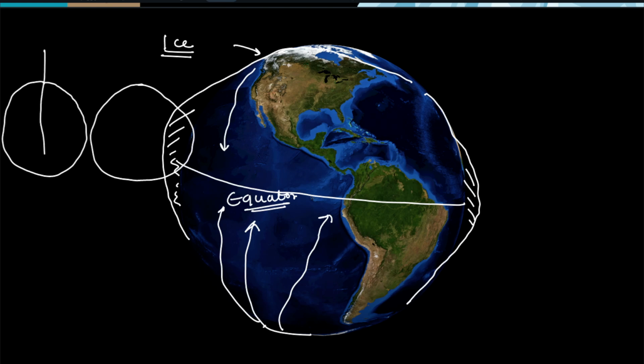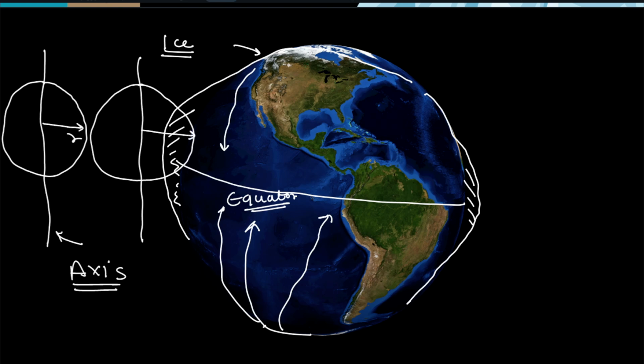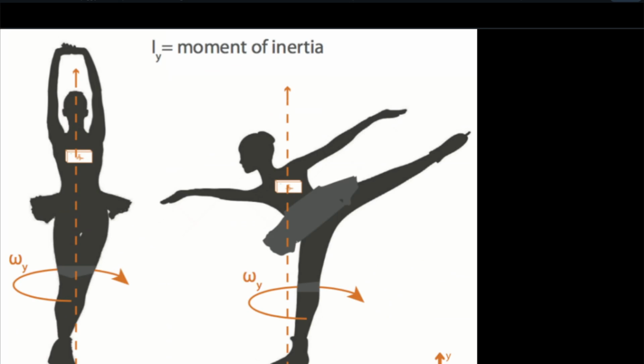Alright, so now we will see what happens. If we see this as an axis of rotation of Earth, then we will see there is a difference between this radius and this radius. Alright, so this radius affects the rate of rotation. Okay, let us understand how. So this is known as the moment of inertia. Now there is a concept in physics known as the conservation of angular momentum.